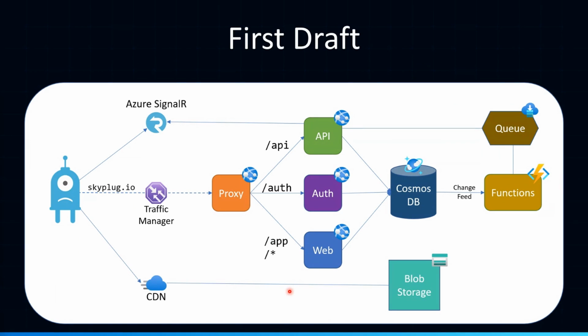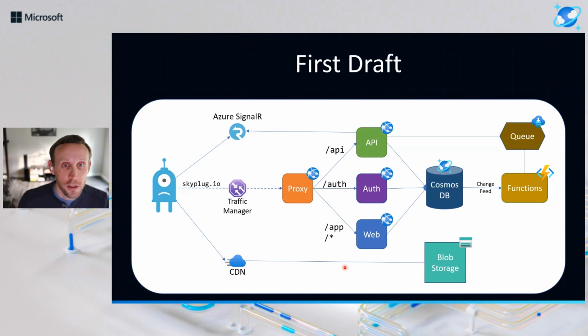So to tell a quick story, in 2018, the original version of Skyplug was actually all hosted in one region that happened to be the Southeast US. And if you were back around in those days, you remember that there was a lightning strike that hit Azure right at the data center and took the whole thing offline for at least 4 days. So basically during that time, all I was able to do was wait for Azure to come back online, repair whatever the lightning did, and just be embarrassed the whole time. So lesson learned from that, you should not put everything in a single region.